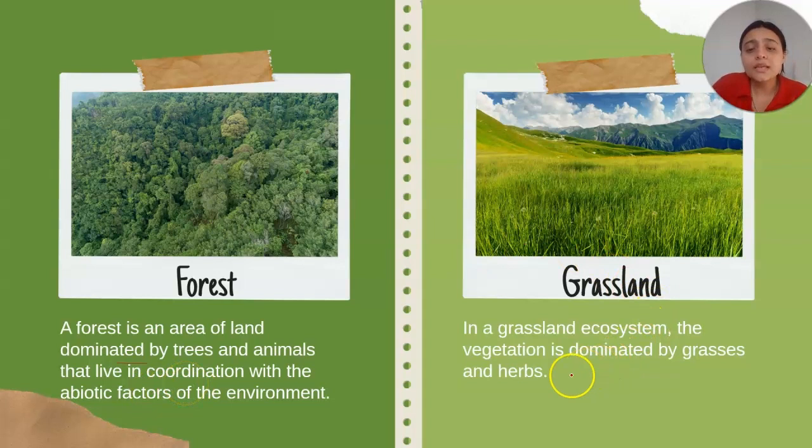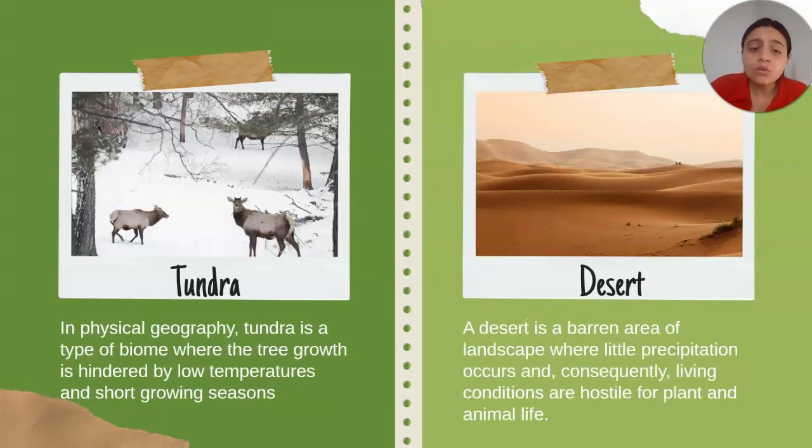And grassland is majorly land which is filled with vegetation or dominated by grasses and herbs. Now the tundra region is basically the region which is at very low temperature, okay, where the components are surviving at very low temperature. And the desert is where very little precipitation occurs, or there is no rainfall, okay. So the living conditions are hostile for plants and animals living in deserts.